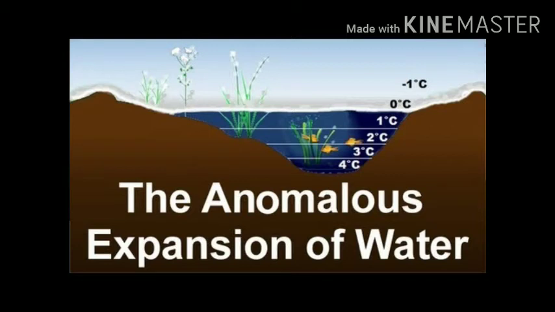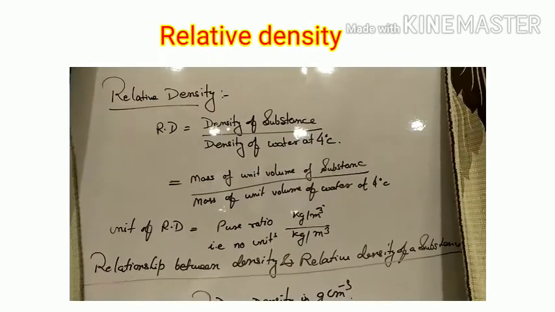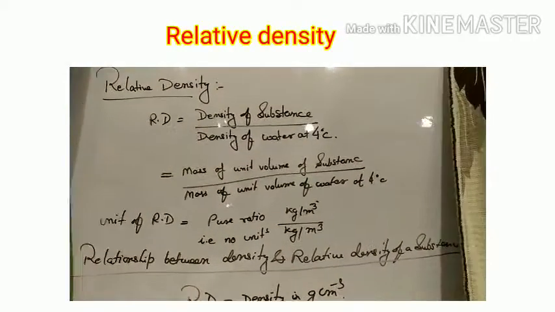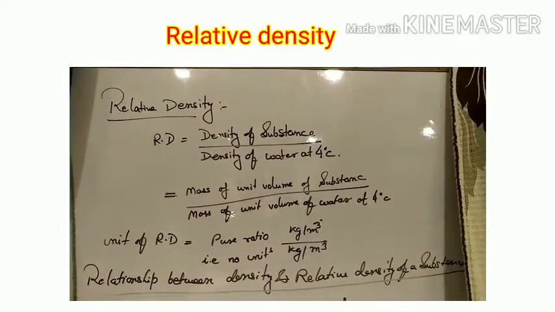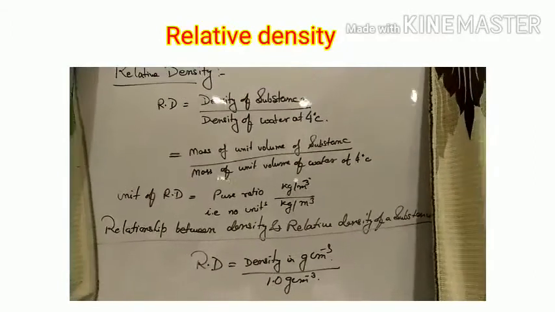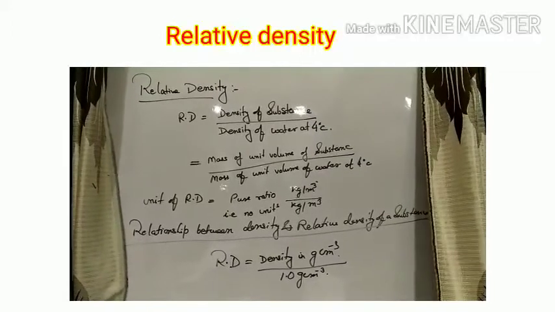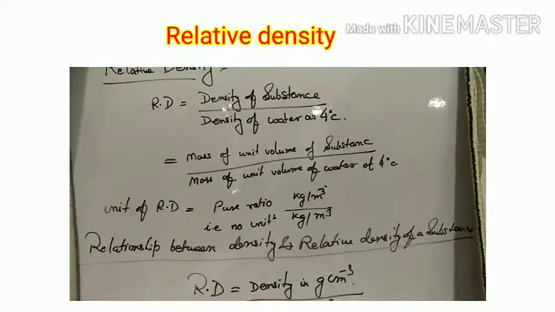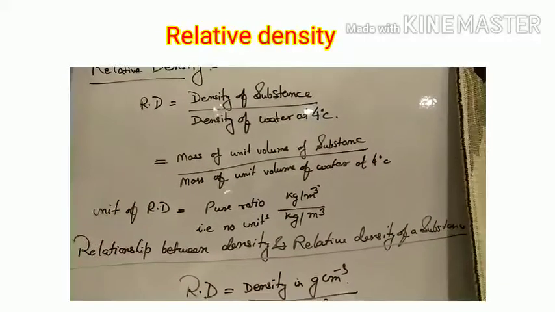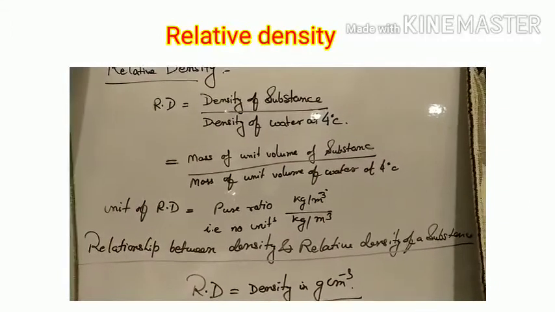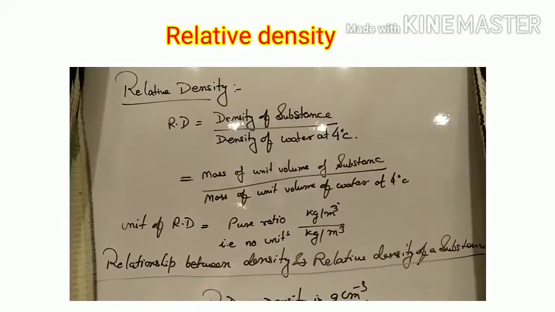Now, relative density. We have read that the density of water at 4 degrees C is 1 gram per centimeter cube. So, the density of a substance can be compared with the density of water at 4 degrees C. This ratio is termed relative density, and we denote it with R.D. So, relative density of a substance is the ratio of the density of the substance to the density of water at 4 degrees C. While writing the formula, you have to mention water at 4 degrees C.